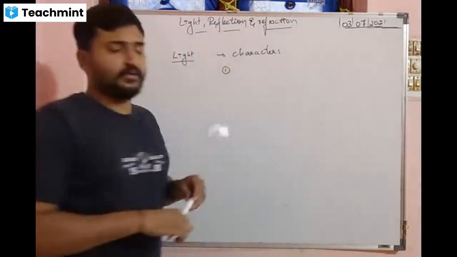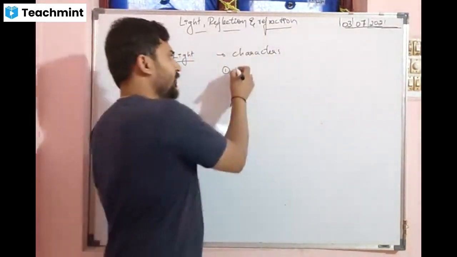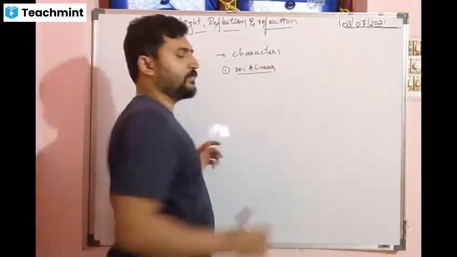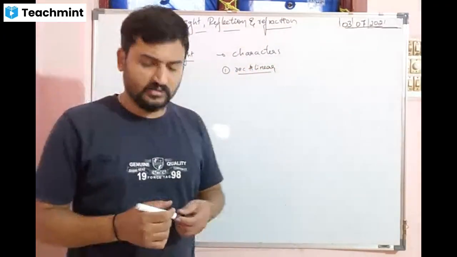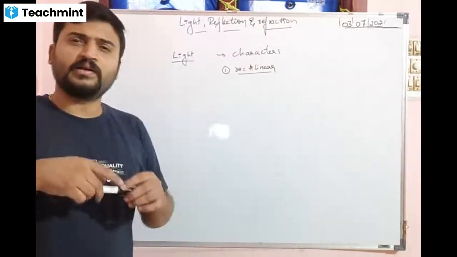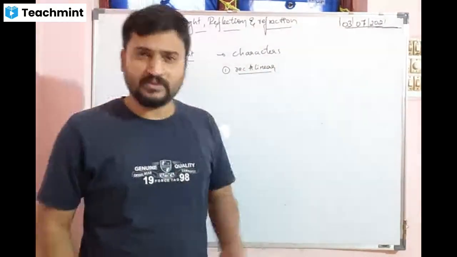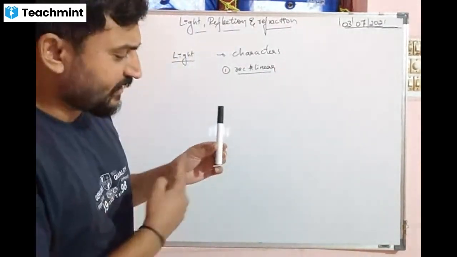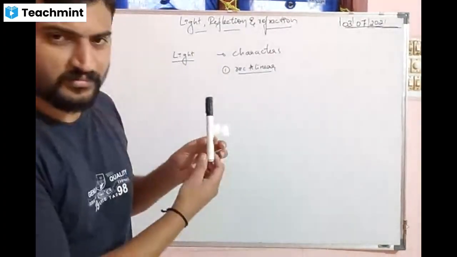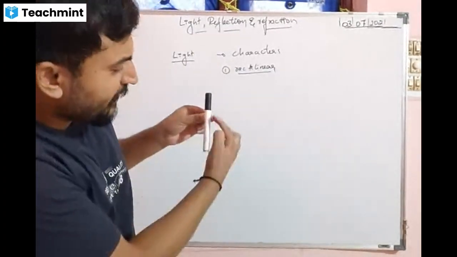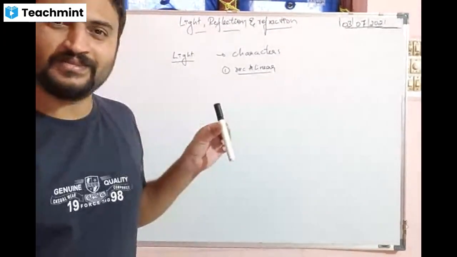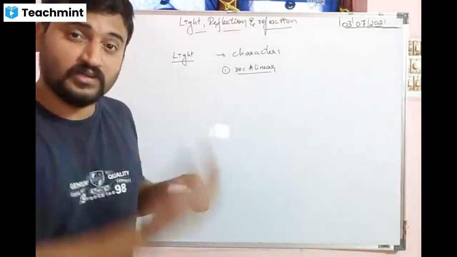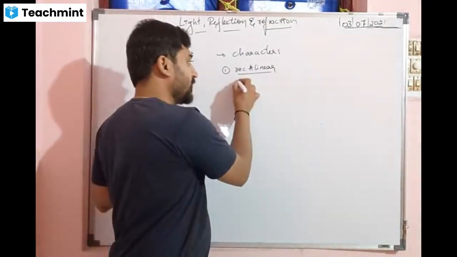So the first character we used to learn: rectilinear propagation of light means light always travels in a straight line. That is not 100% right actually. What happens if I hold this in front of a light? Light slightly bends. You can see in the torch, a little portion appears bright, because light slightly bends towards the edges or the curves. This property of light is called diffraction.